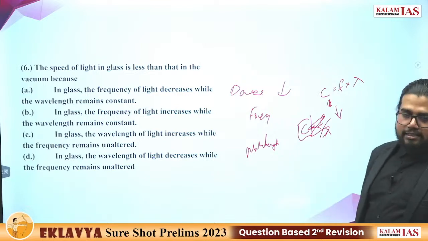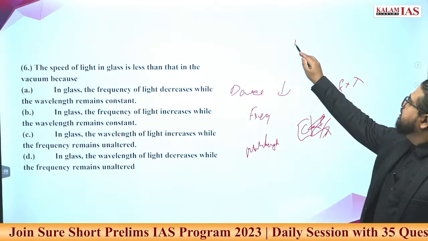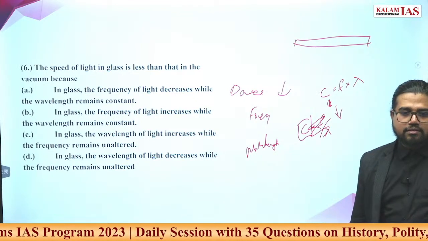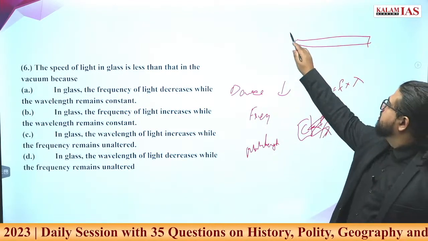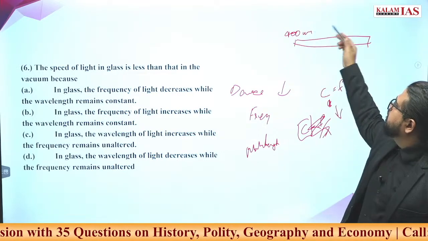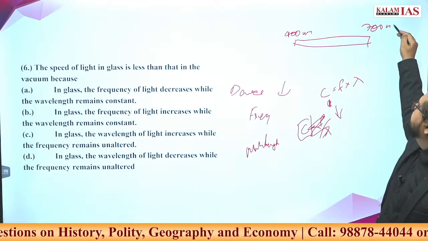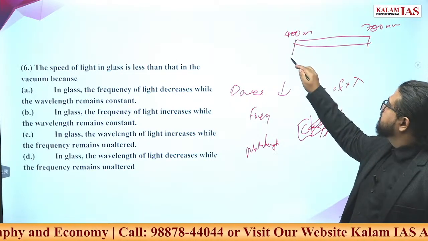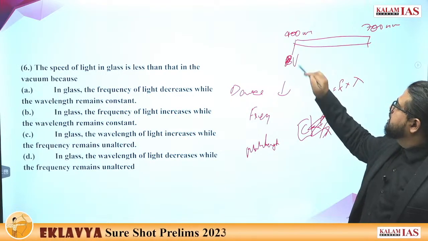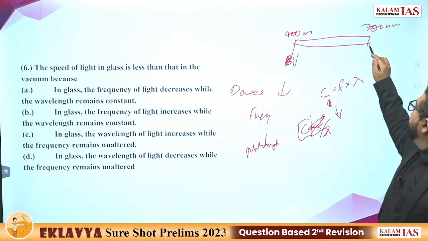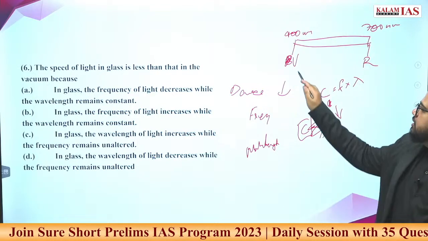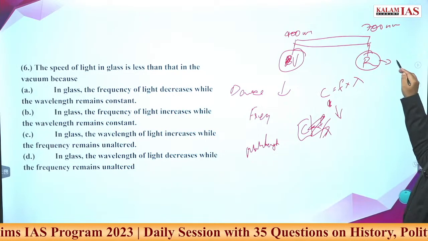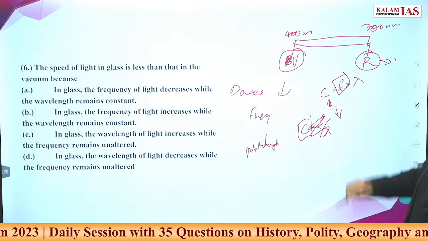Now which one should decrease? If you look at visible light, it has a wavelength range between 400 nanometer to 700 or 750 nanometer, around these ranges. This is the violet or blue color here, and here we will have red color. Whether it is violet color or red color is defined by frequency. Frequency is the defining criterion.